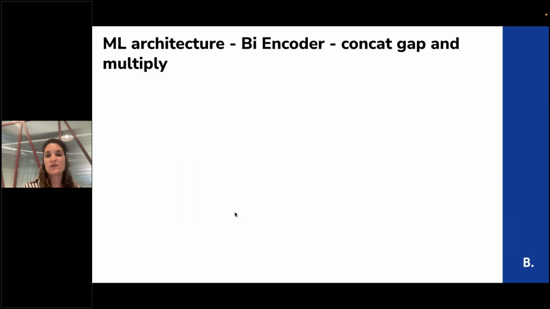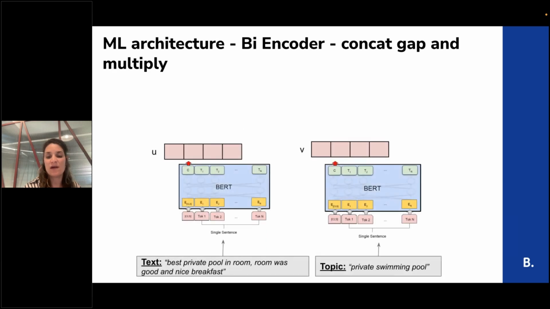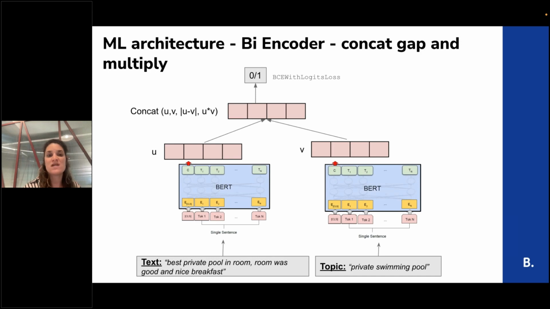We used this concatenation and added a more complex architecture on top of it. Instead of just concatenating U and V, which are the vectors that represent each part, we can do some transformation: concatenate the vectors, also concatenate the subtraction of the vectors, and also the multiplication of the vectors. We found this way we get a better representation of both inputs and the combination between them.